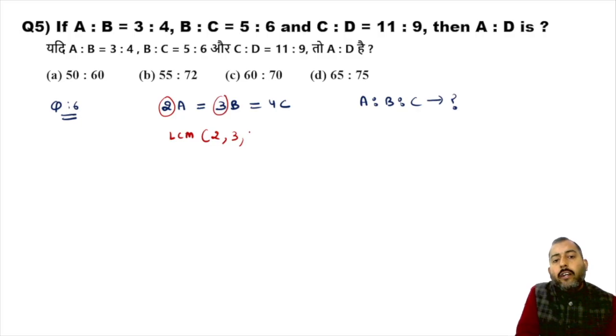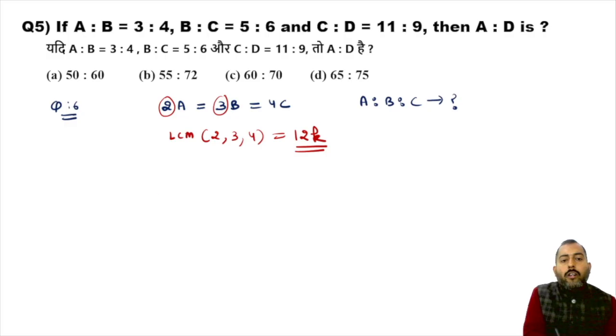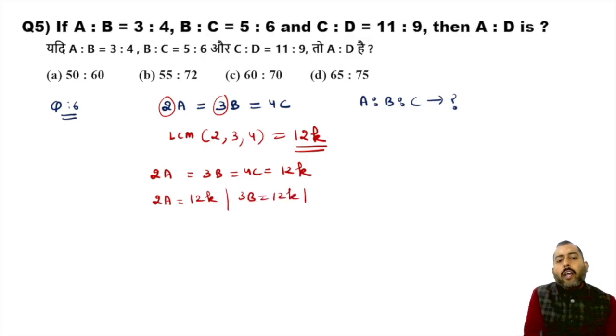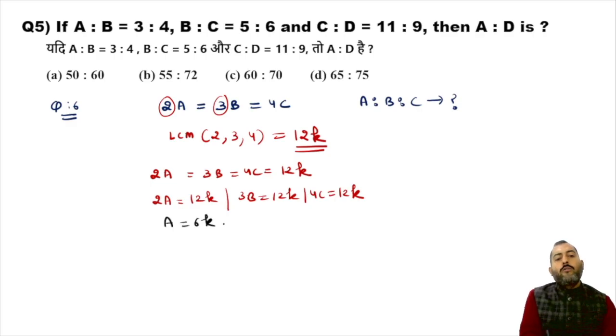What is the LCM of 2, 3 and 4? 12. And add one variable from your side. Write twice of A, thrice of B, 4 times C equals to 12k. And from here you can say 2A is equals to 12k, 3B is equals to 12k, and 4C is equals to 12k. Now 2A is equals to 12k, so A comes out to be equal to 6k.